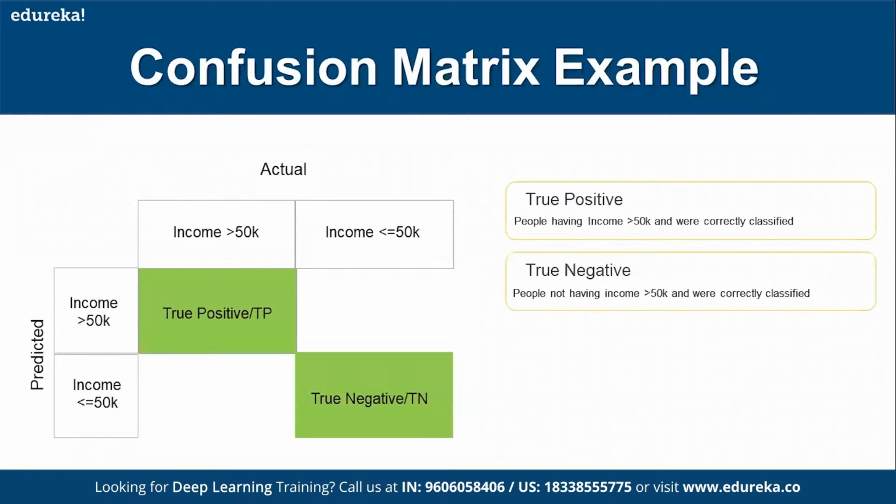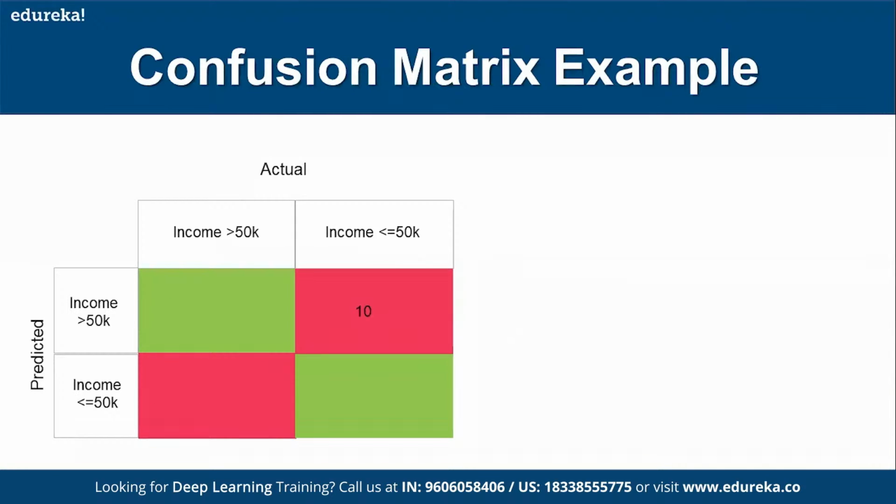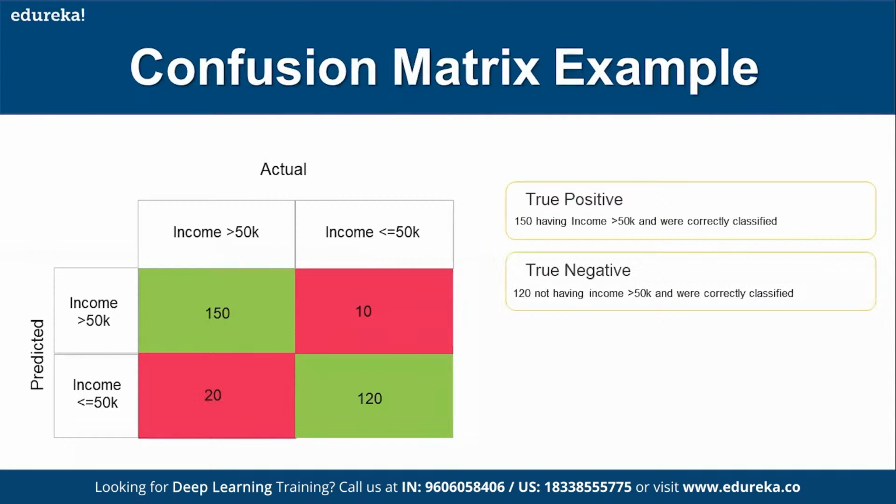It will be 4. If you say, I want to consider one more possibility, you need 3 by 3, not this. So this is what we are doing. Let me show you the actual numbers. From this data, we identified that 150 are income greater than 50K, and this is both actual as well as predicted.